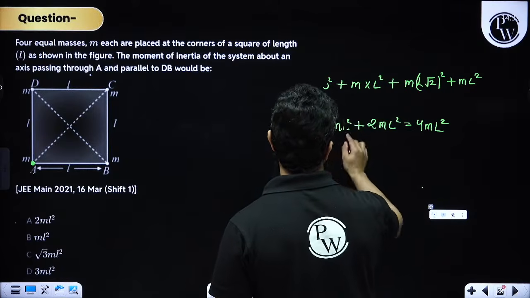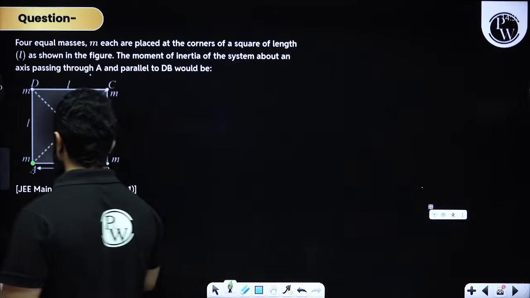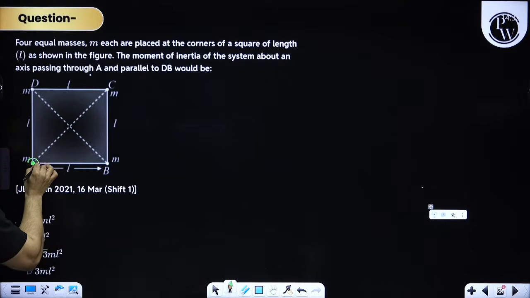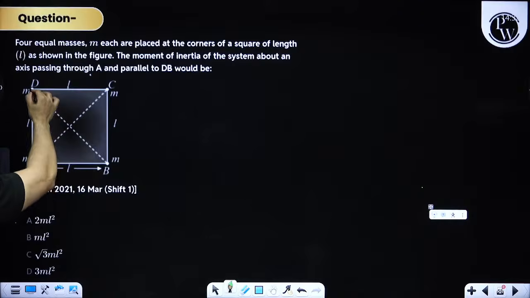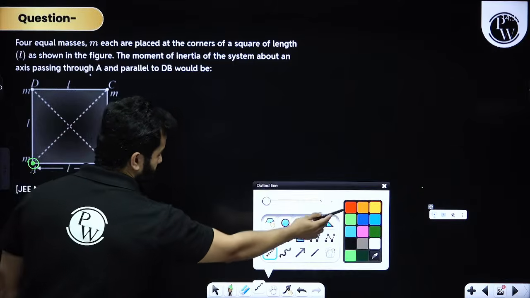Right now what I have done is I have found the moment of inertia about this axis. We have to find the moment of inertia about an axis parallel to DB, so it has to be in the plane.